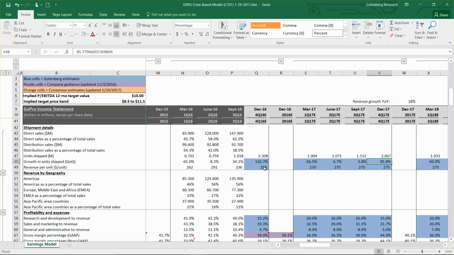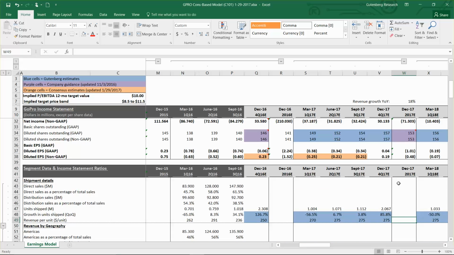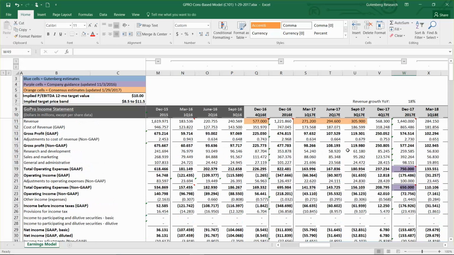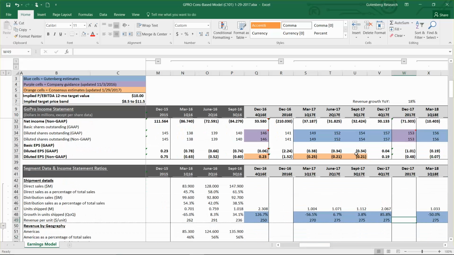For price, I brought the price down from my previous estimate to $250 per unit, and then I brought it back up in 2017 because I'm basically assuming that they will relaunch the Karma drones some point in the first half of 2017. But I kept prices somewhat stable in the back half. So we'll just see if they give any additional color on the call this week. We can change these price estimates here.